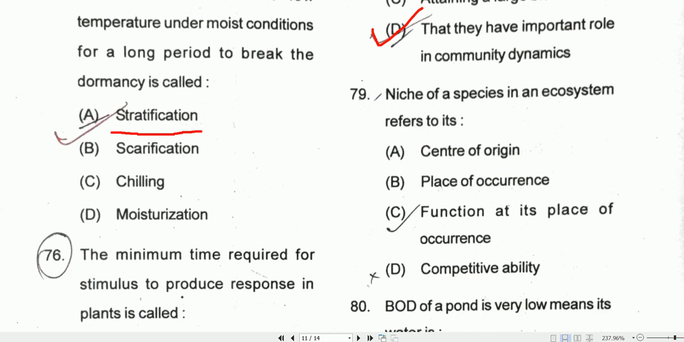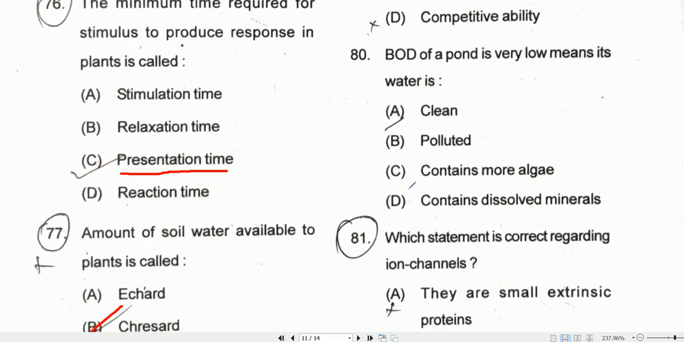Coming to question number 79. Niche of a species in an ecosystem refers to its function at its place of occurrence. So that is called the niche of the species in an ecosystem. Question number 80. If the biological oxygen demand of a pond is very low, it means its water is clean. In case of polluted water, the BOD remains high.